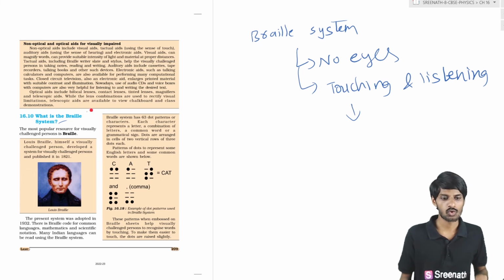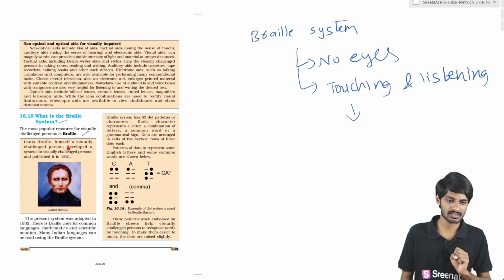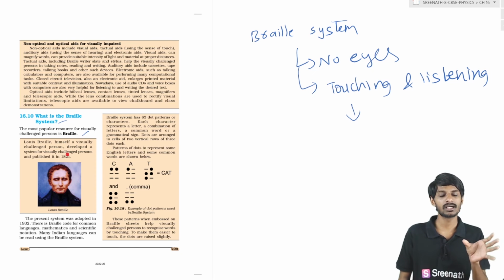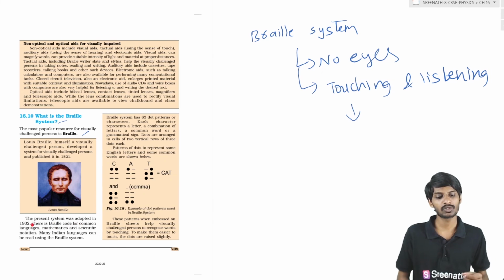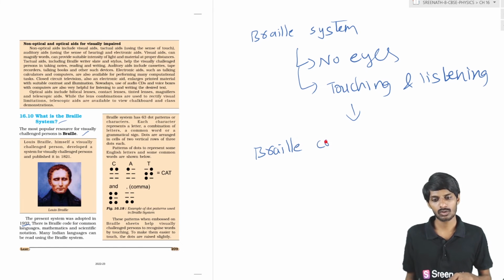So who is Braille? Braille was a visually impaired person, students. He founded this Braille system, which is helpful for visually impaired persons. The present system was adopted in 1932. There is a Braille code for common languages.